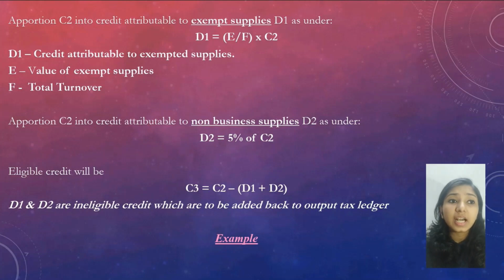For the credit attributable to non-business supplies, we denote it as D2, which is 5% of C2, that is 5% of the common credit. So by totaling D1 and D2 and reducing it from C2, that is by adding up the credit attributable to the exempted supply and non-business supply and reducing it from common credit, we get C3, which is the eligible credit. Let's understand this with an example.